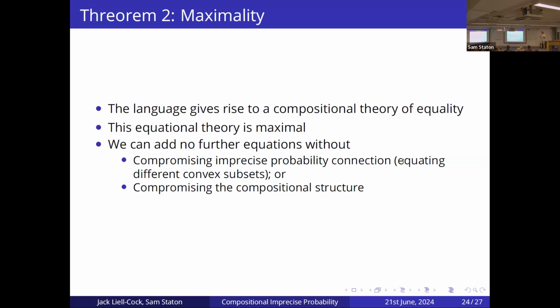So if we equate two free terms, we'll equate two convex power sets which shouldn't be equated when we give the interpretation in imprecise probability, or we'll break the compositional structure. So something will break, whether it's the commutativity of the monad or another part of this compositional structure in the monoidal category.